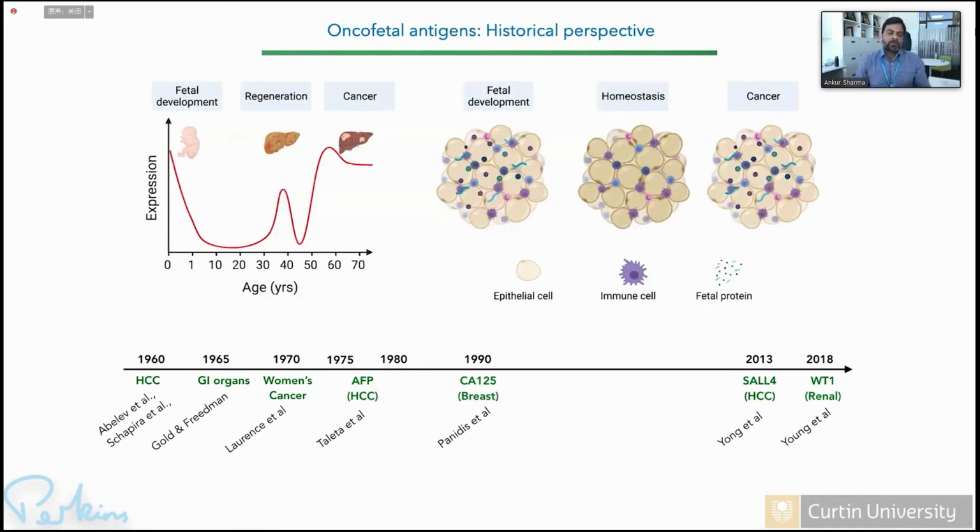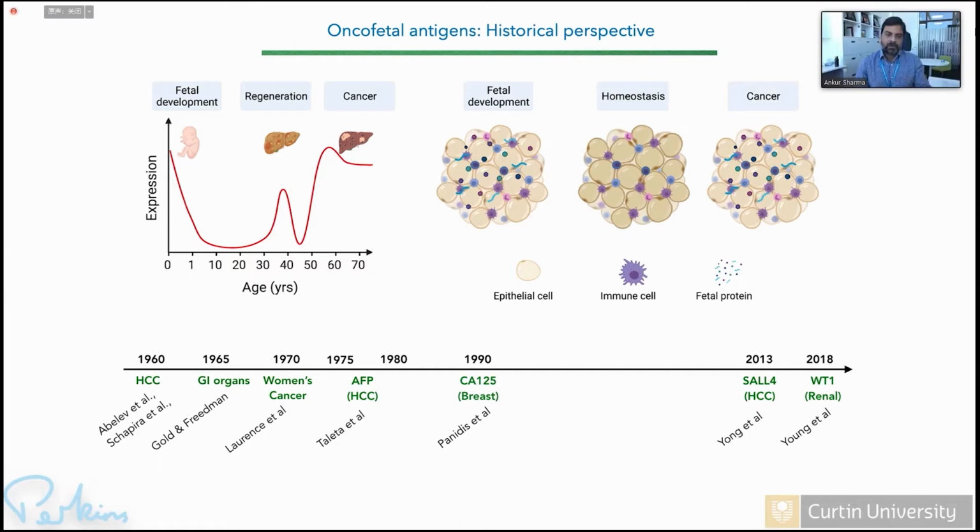Now, the concept of oncofetal reprogramming is almost 6 decades old, and it was first observed in HCC, where a protein called alpha-fetoprotein, as the name suggests, is present in the developing fetus, and it's one of the markers present during pregnancy in the urine of women, right? And it's secreted by fetal tissue. But in a lot of HCC patients or liver cancer patients, there is a reemergence of this AFP protein in the tissue, suggesting that some fetal-like programs reappear in the cancer. And further, this was shown in many other tumors, such as CA125, which is a biomarker in breast cancer.